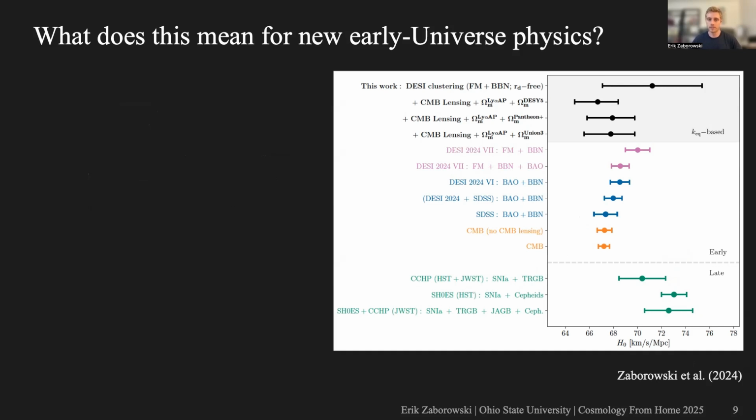In blue are the BAO results, and in orange are the measurements from the CMB. And then at the bottom of the chart are local measurements from supernovae. You can see the recent measurements from CCHP and SH0ES, as well as a measurement from their combined subsamples using JWST.